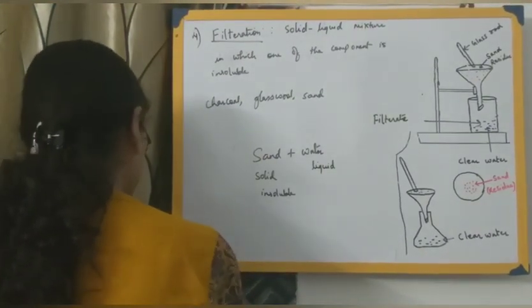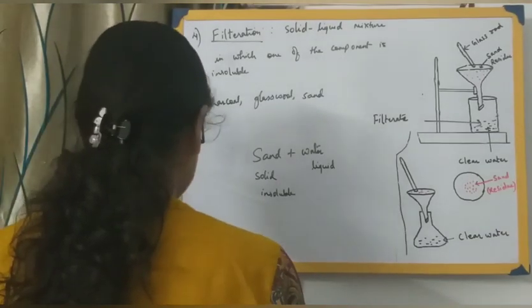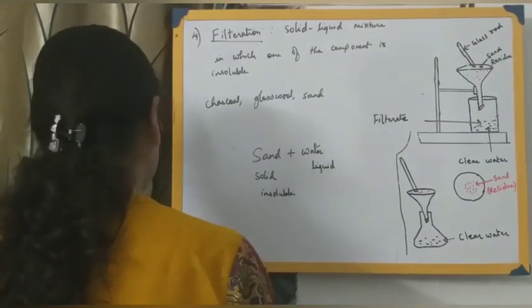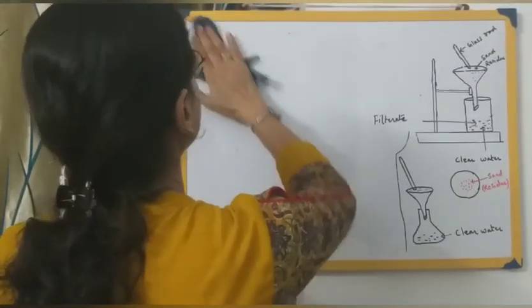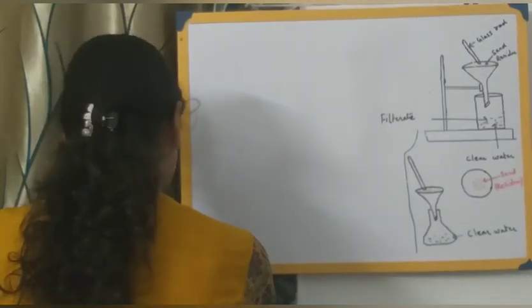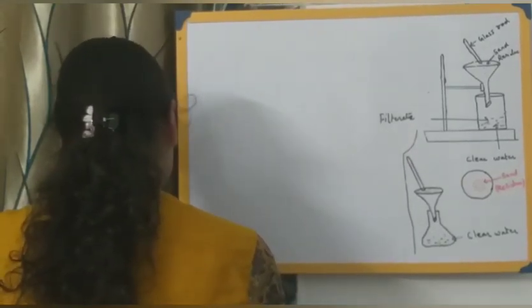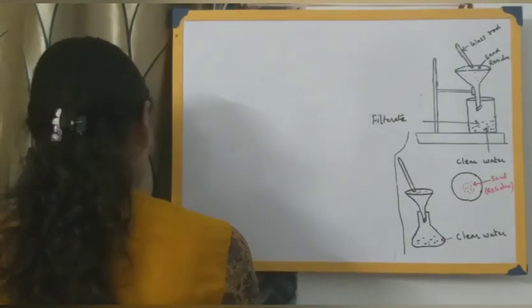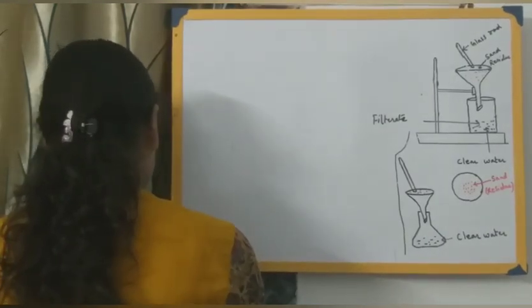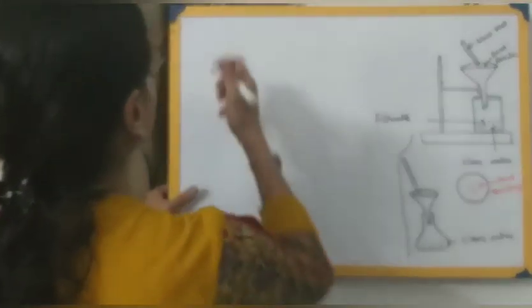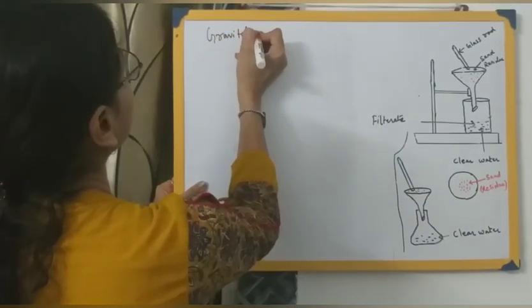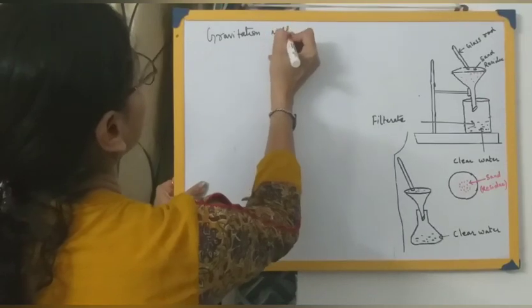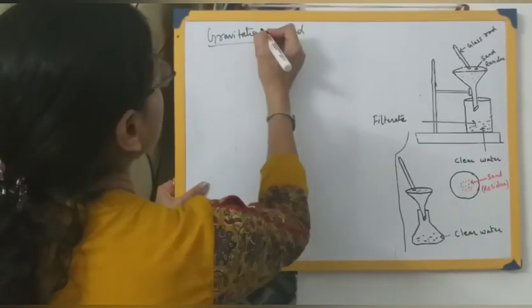We come to the last method of separation, that is the gravitational method.